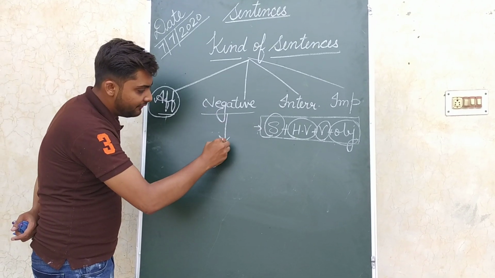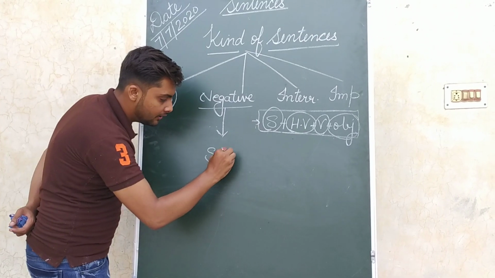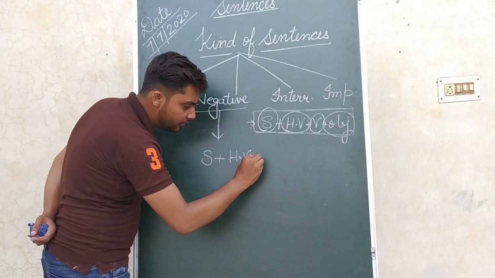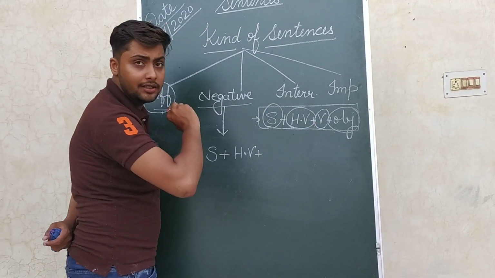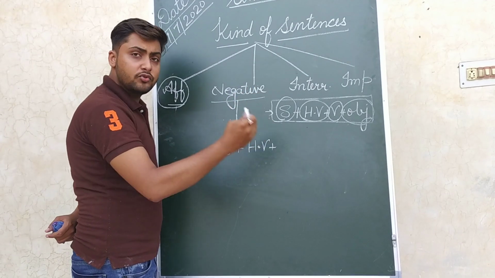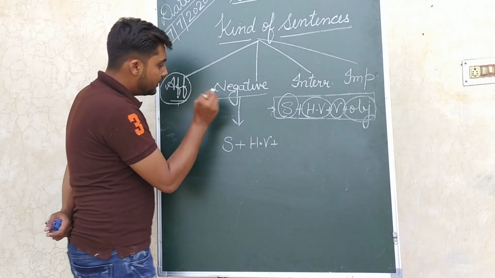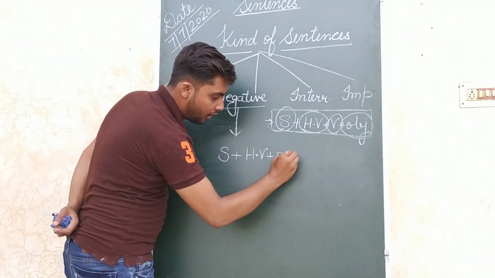Subject plus helping verb plus. I taught you that these four things are required, but according to the kind we can add many things also. Now we are studying the negative sentence, so we have to add not.